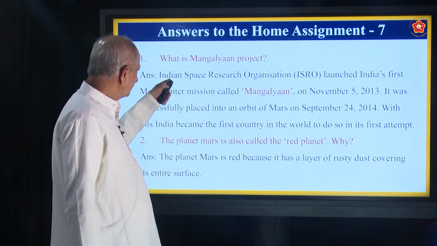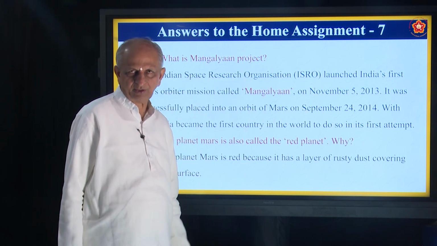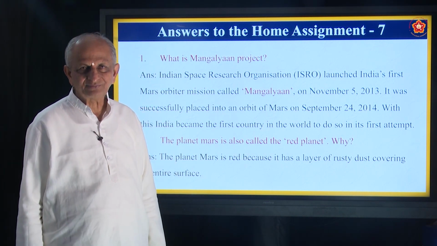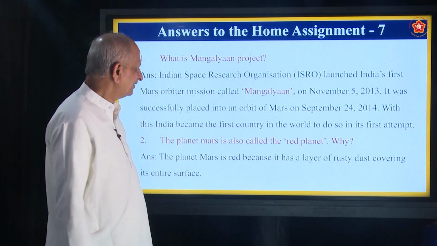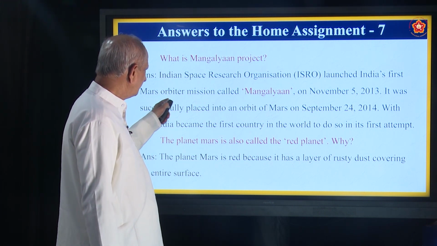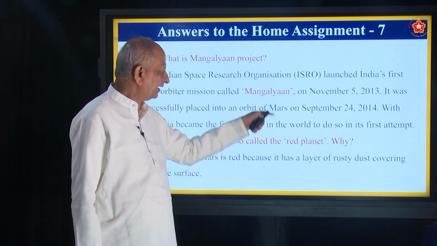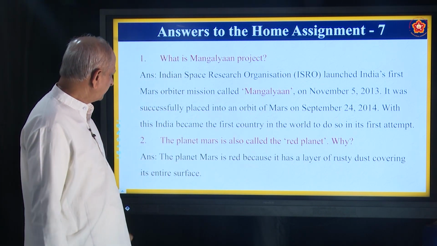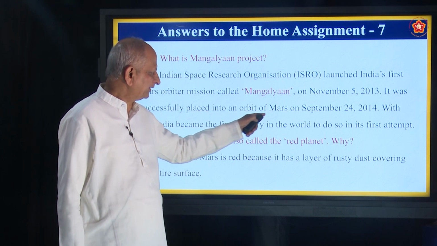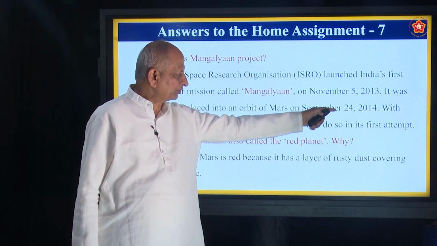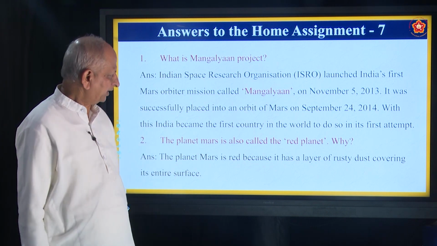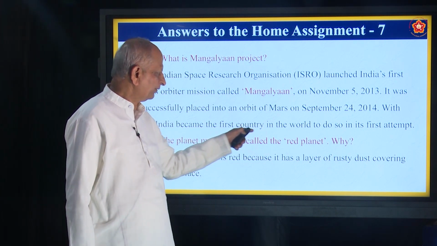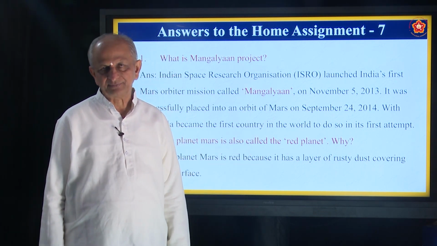What is ISRO? Indian Space Research Organization. One of the prestigious organizations in India. And where is it? It is in Bangalore, correct. It launched India's first Mars orbiter mission called Mangalayana on November 5th, 2013. And it was successfully placed into orbit of Mars on September 24, 2014. Okay. So nearly 1 year it took. With this, India became the first country in the world to do so in its first attempt.